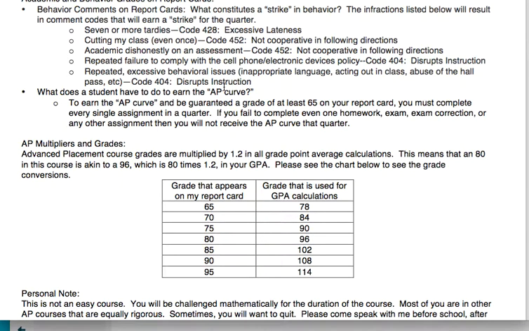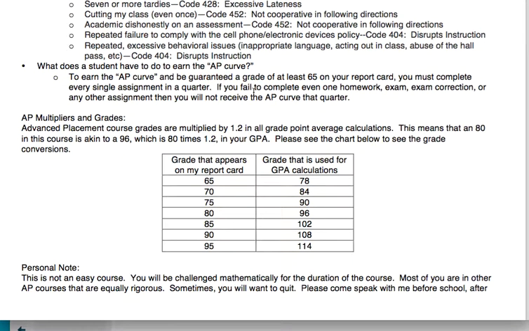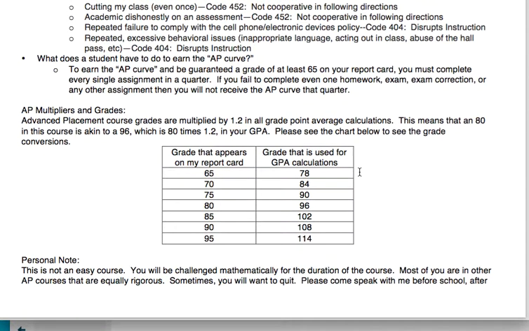Now, a 65 doesn't sound awesome, but with the AP curve, that AP multiplier gives you a 78 on your GPA, which again, still is not anybody's goal. I totally get it, but it's worth noting that I've had students that were really struggling in my class but worked their tails off, and they still got that 78 on their GPA instead of getting what probably would have been like a 45. So, good to know.